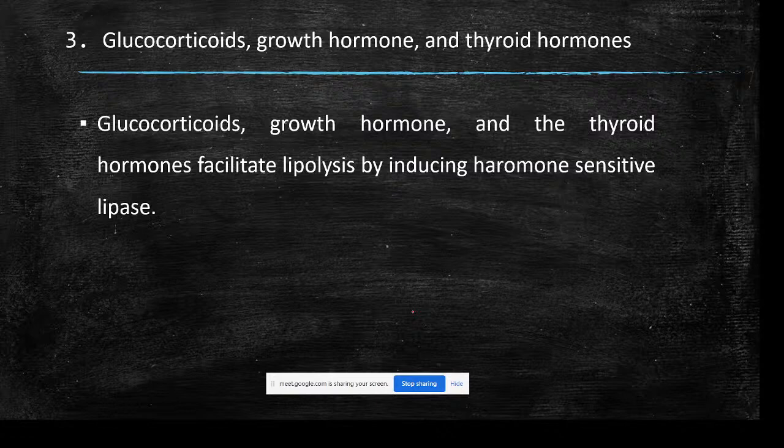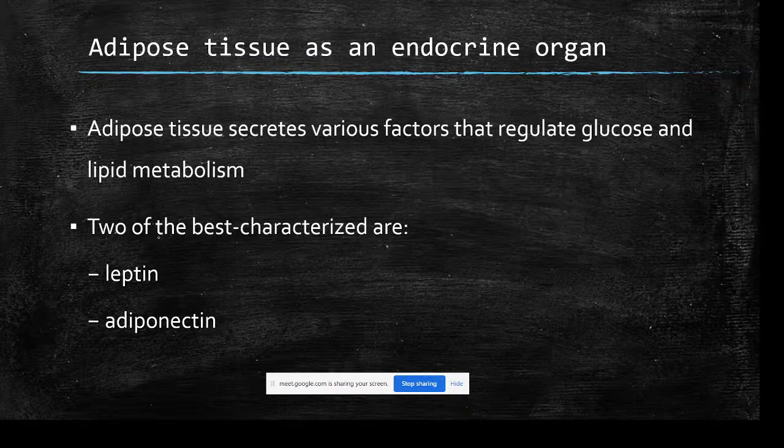Okay, so glucocorticoids, growth hormone and thyroid hormones facilitate the lipolysis by inducing hormone sensitive lipase. So the next two hormones are those that act mainly in adipose tissue. Adipose tissue, that is the fat tissue, secretes various factors that regulate glucose and lipid metabolism. The two most important of them are leptin and adiponectin.